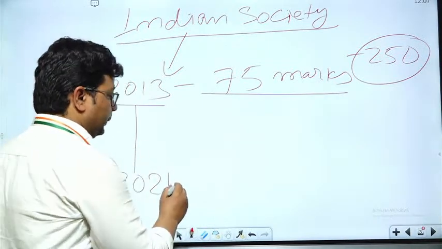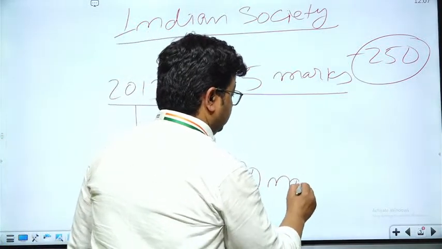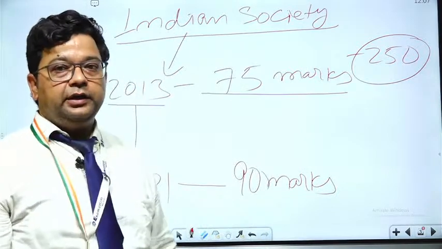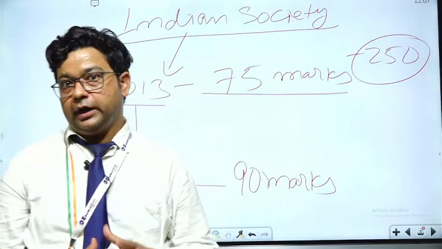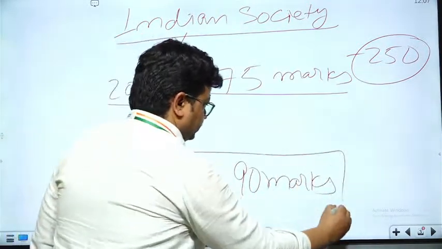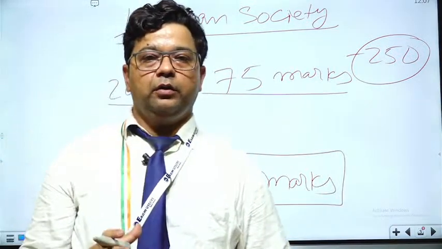Since 2013 till the recent one, the 2021 mains, 90 marks have been allotted to Indian society, or we can say that 90 marks of questions were from Indian society. So we can see the importance of this section in paper 1.